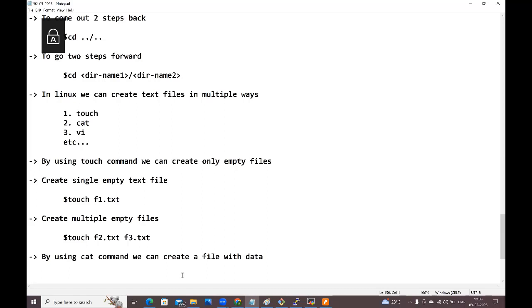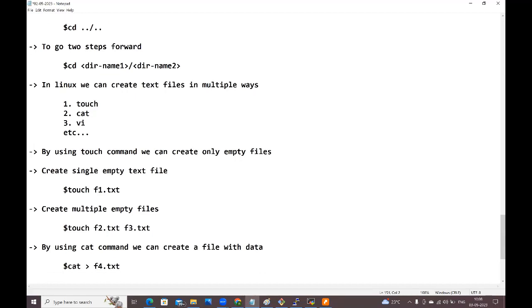See guys, here what we need to do. Dollar cat command, greater than symbol, here I am going to take f4.txt. When you enter here, it will ask you to enter the data. Here I am going to give "Welcome to DevOps with AWS classes".